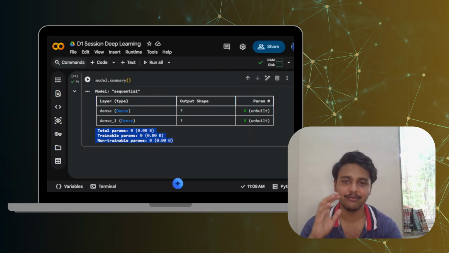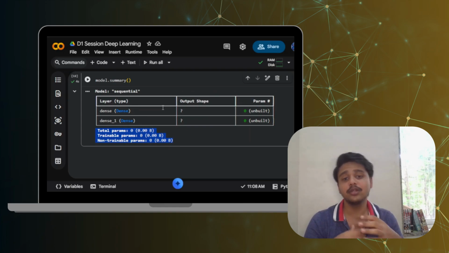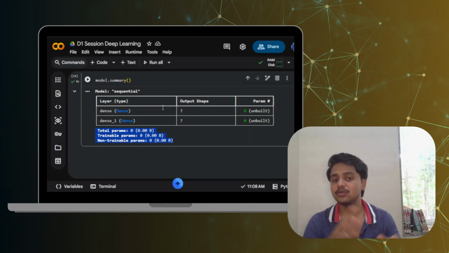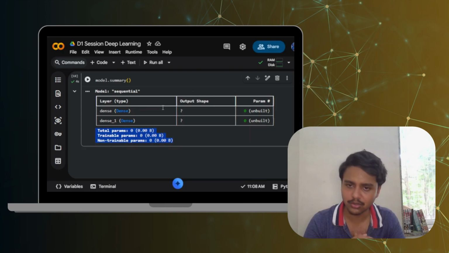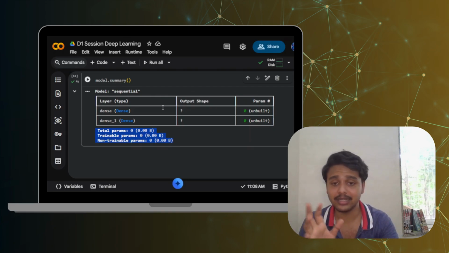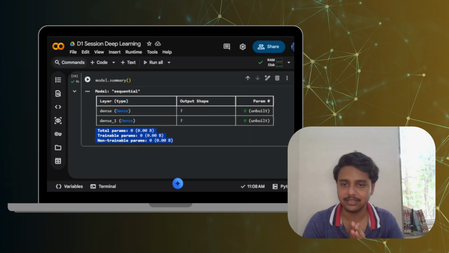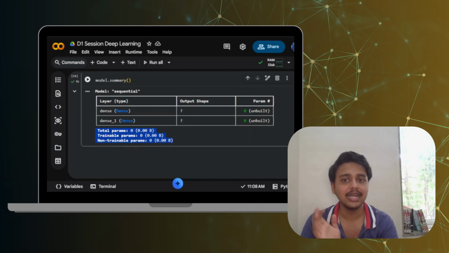And the problem statement for that is very simple. Suppose we know how many hours students have studied, and according to that, we know how many marks they are going to score. Can a machine learning model create the relationship between the hours of study and the marks that the students might get? So for that, let's see.